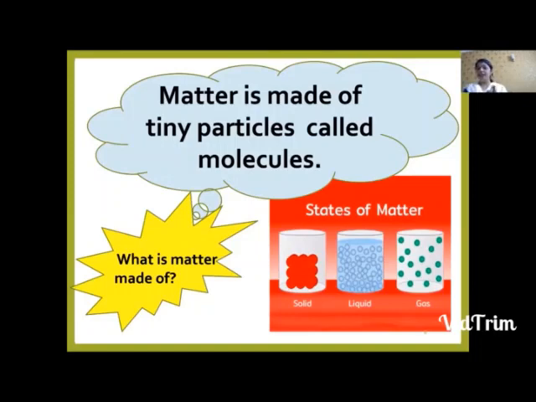Matter is anything that occupies space and has mass, means has weight, is called matter. Okay, then what do we learn second? What is matter made up of? Matter is made up of what, children?